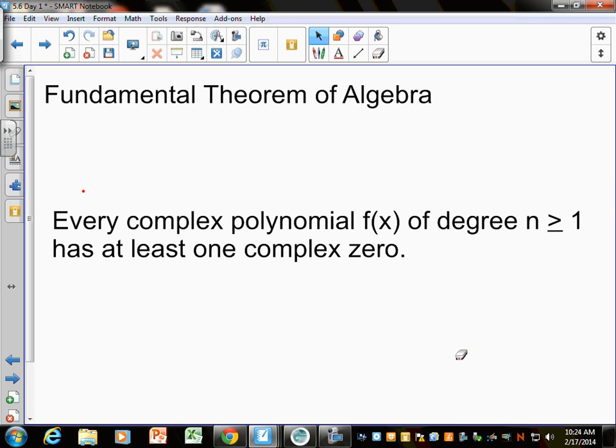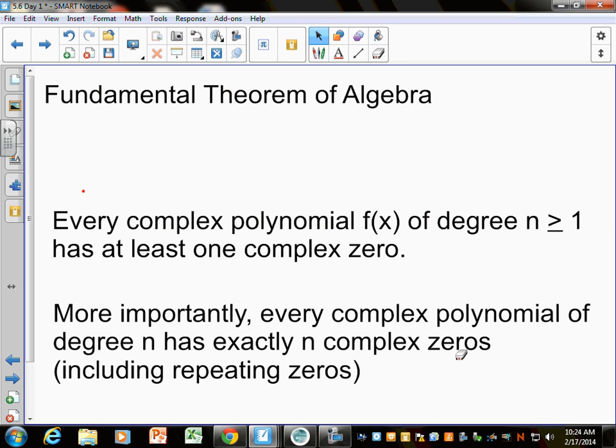I thought the fundamental theorem of algebra should say more than this. I think I might have some more secret stuff here. You don't really have to write more, but I think this part is more important than the actual theorem. This is the actual theorem.